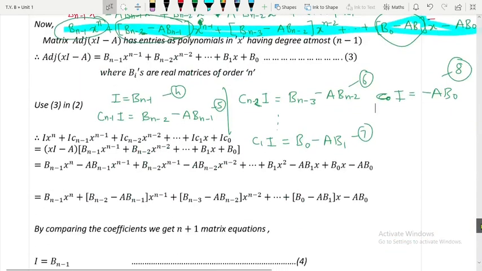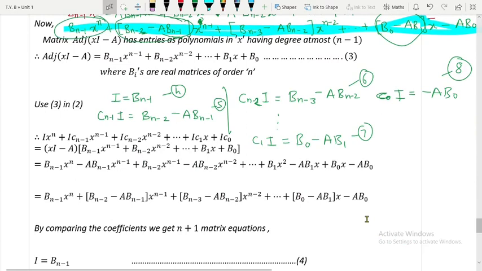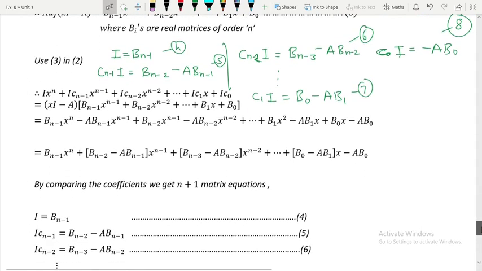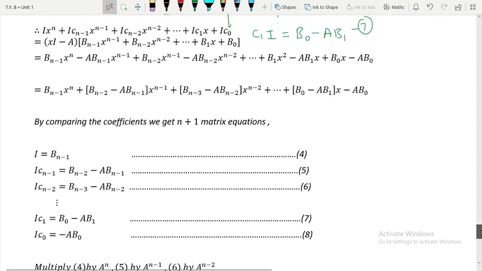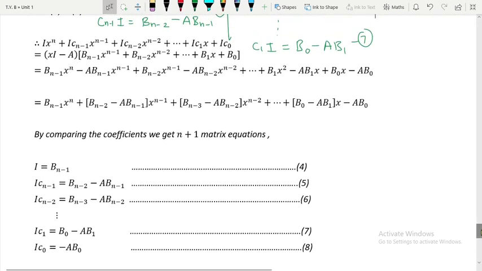Now we will add all these equations together, and if you add them all together, then we will get our required answer. I will take it a little bit down, so you can see these are our equations. Let me do the calculations over here, then you will understand how we are getting that f of a.